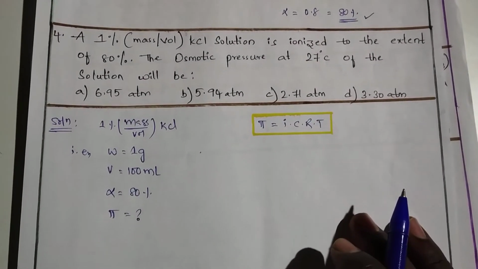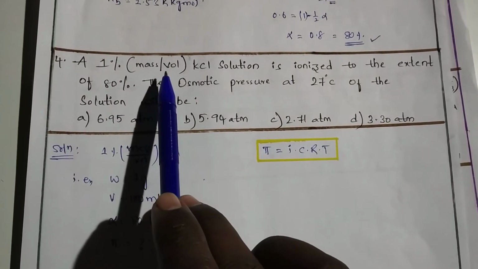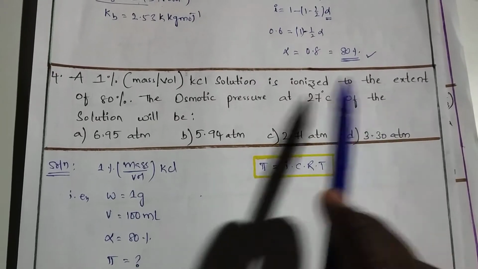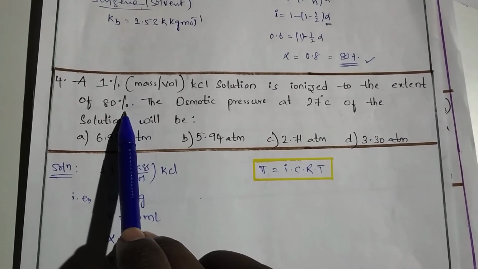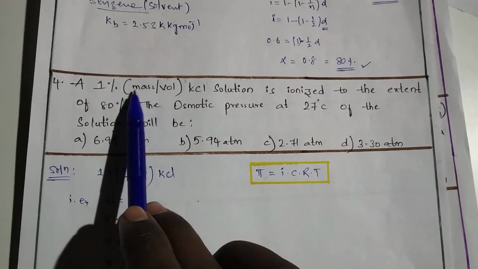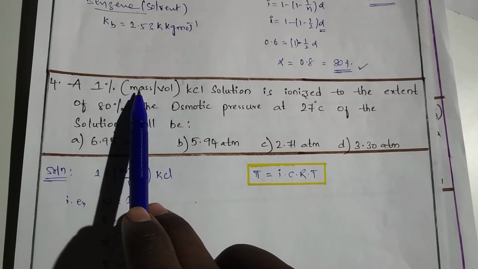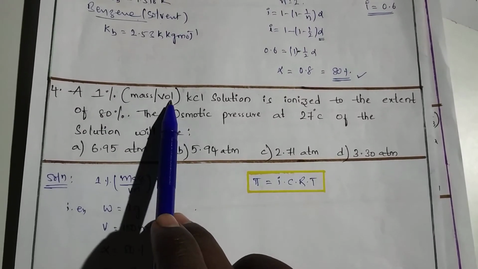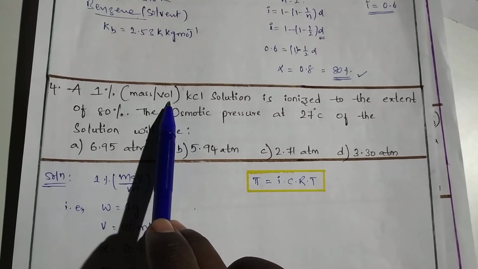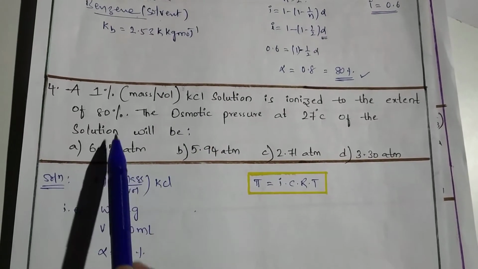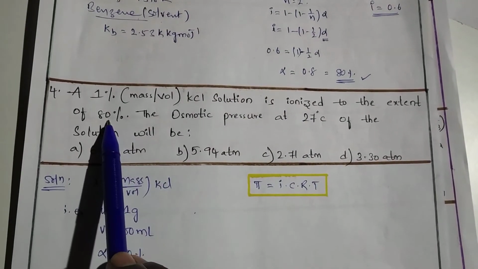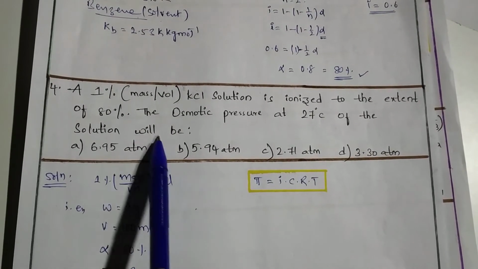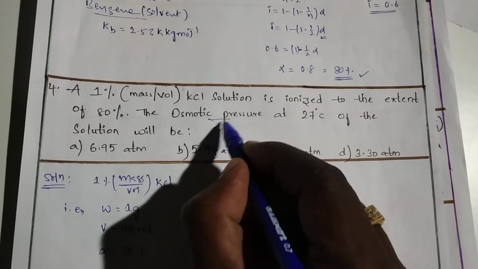Next question is, a 1% mass by volume KCl solution is ionized to the extent of 80%. So what is given to you? 1% mass by volume means 1 gram of that solute is present in 100 ml of the solution. That is a point here. And the degree of ionization is given, alpha 80%. The osmotic pressure at 27 degrees centigrade of the solution is, so you have to find the osmotic pressure, which is pi.